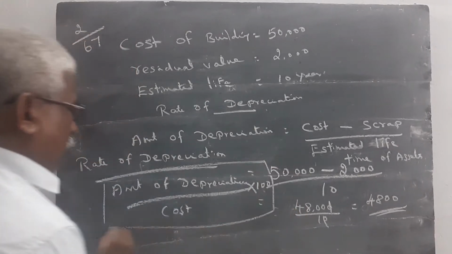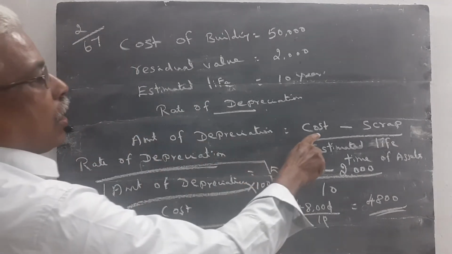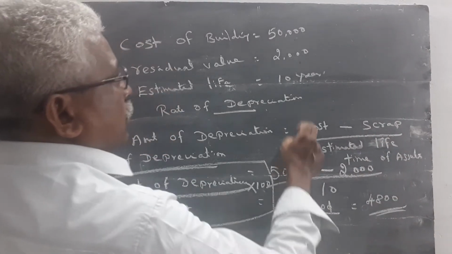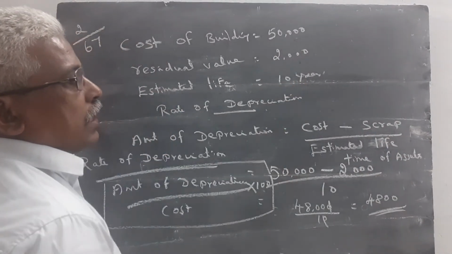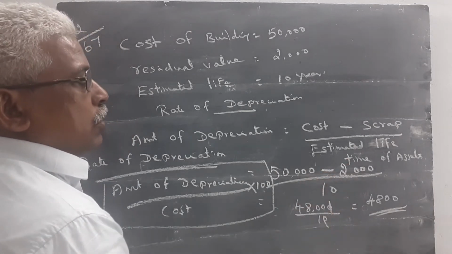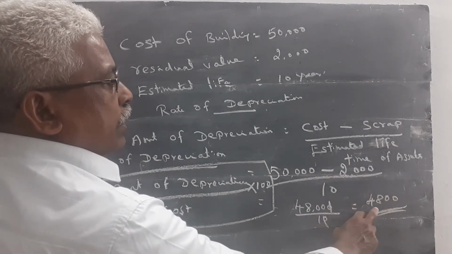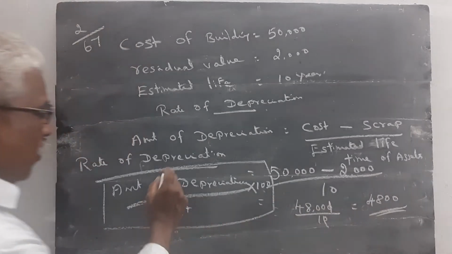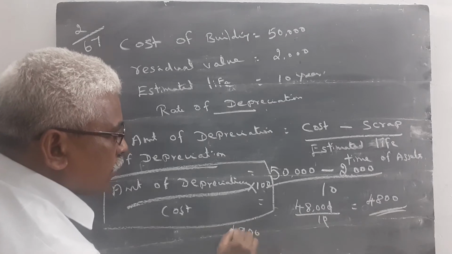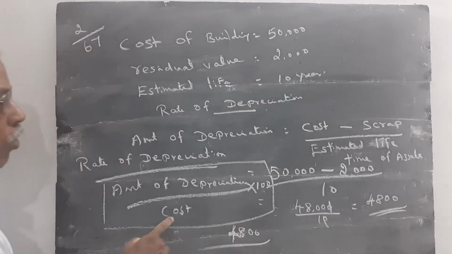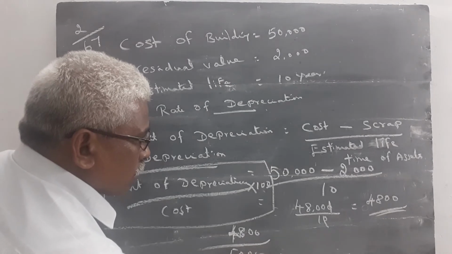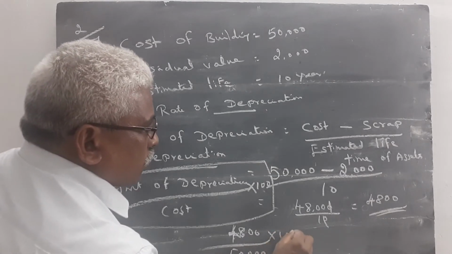The amount of depreciation is 4,800, so rate of depreciation is equal to 4,800 divided by cost of asset 50,000 into 100.